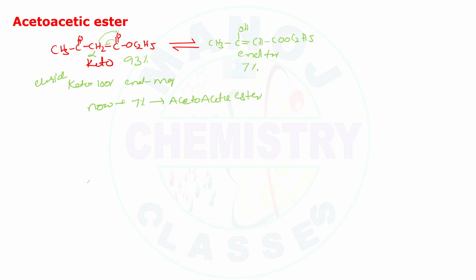What is the reason? The existence of chelation takes place.